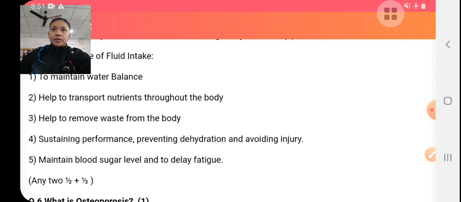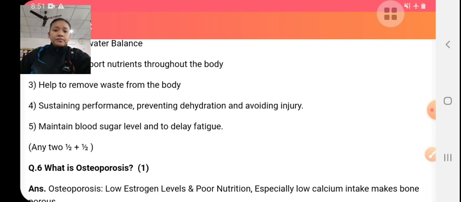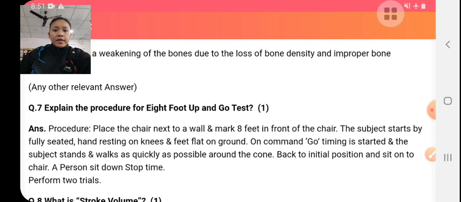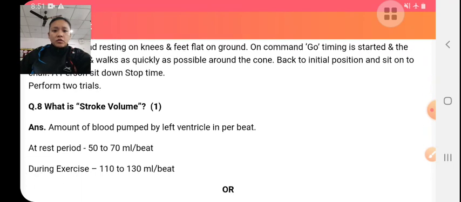Therefore, during competitions, we should take simple carbohydrates and liquid items like juice, energy drinks, etc. Osteoporosis is not in your syllabus. Next is aid food. This is also not.